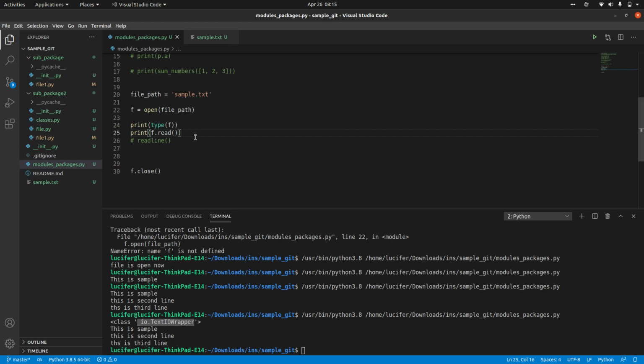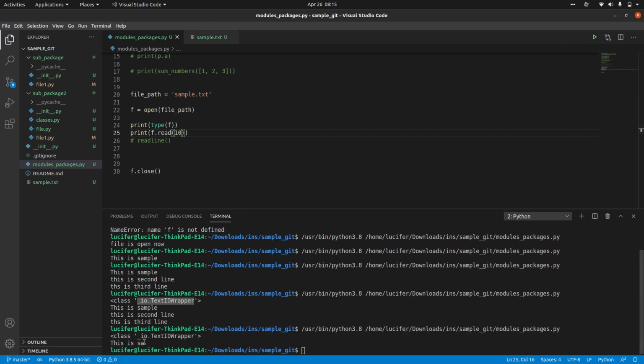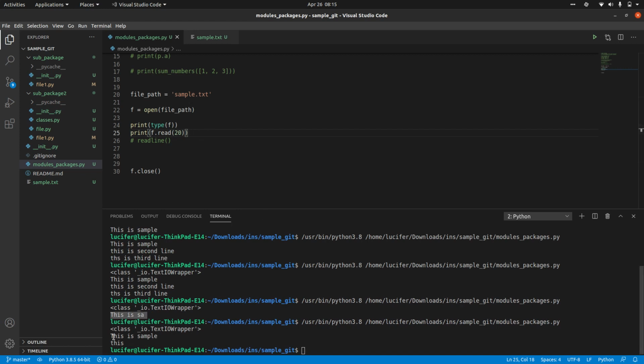But sometimes we don't want to read everything. We want to read just a couple of things. You can give any number to read up to that many characters, and print that. So you can see we are now only printing 10 particular letters. If I give 10, I only get 10 letters. If I give 20, you can see you will be reading 20 letters.